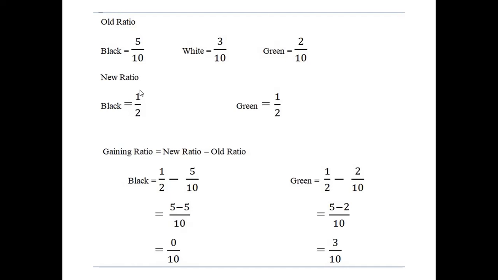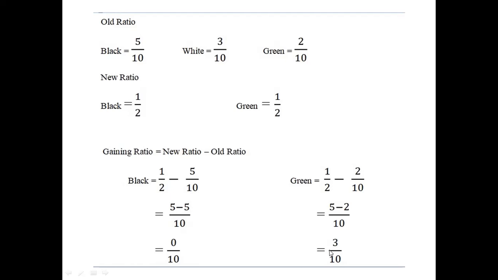After the adjustments are over, it is mentioned that between Black and Green, the new profit sharing ratio will be equal. Okay, so according to that, you have to calculate the gaining ratio. And when you see the gaining ratio, you can see here Black is 0 by 10 and Green is 3 by 10, which means Green is only the gaining partner. Okay, whereas Black is neither gaining nor sacrificing. So whatever be the share of the goodwill of retiring partner, who is White, will be entirely borne by Green.